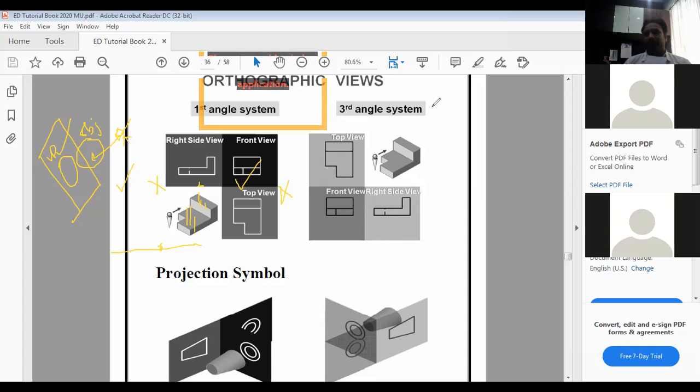Yes or no? Is this point clear to everyone? There will be an interchange. This is my right, so I have to make the left hand side view on the right side. This is my left, so I have to make the right hand side view on the left hand side.